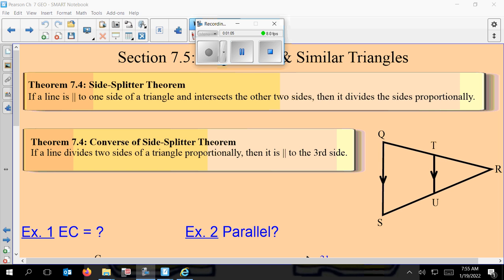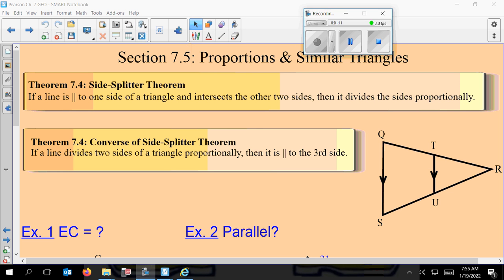Okay, so if you take a look at this really quick, using the triangle we have over here, hopefully you can see the whole thing, what this is saying is that because these two lines are parallel, you can set up your proportion any way you want.